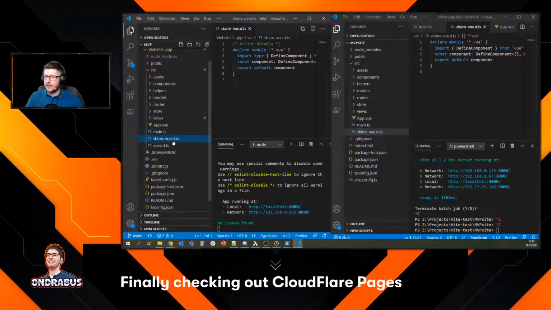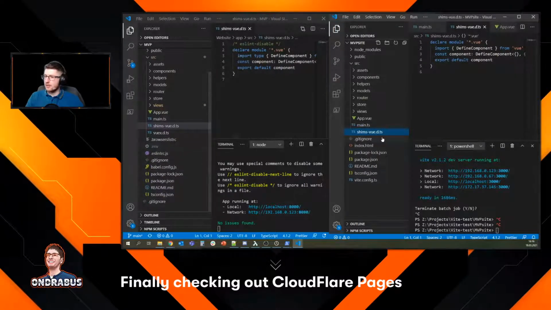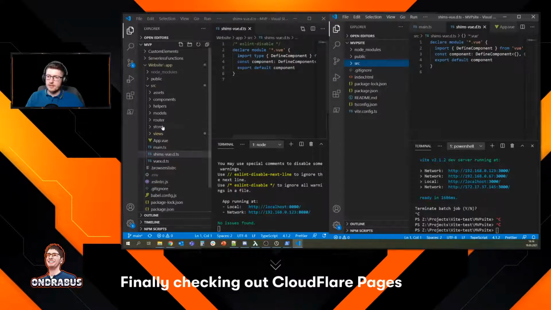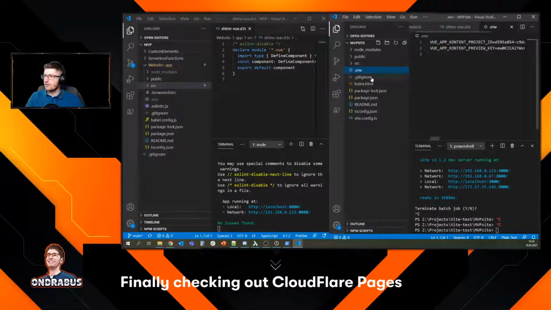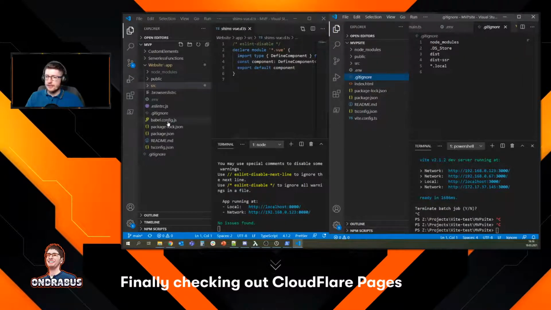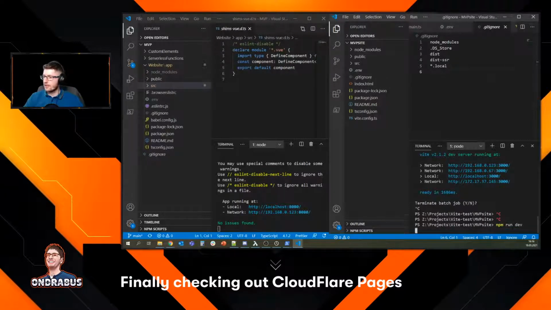Now let's check this file as well. This is just for TypeScript, but it seems to be the same. Yeah, so that's fine. So the only thing we need, I guess, is the data file that's under the app, not under source. So here. And that's it, I think. That's it. All right, let's try to run dev now. We'll see in a second.